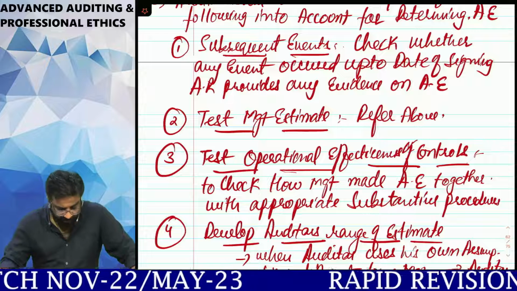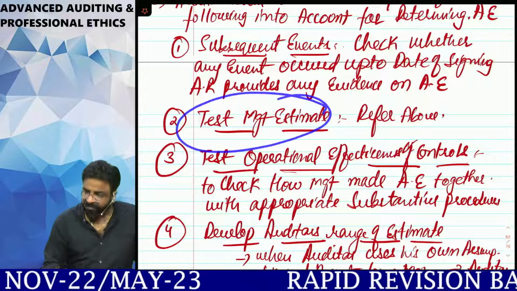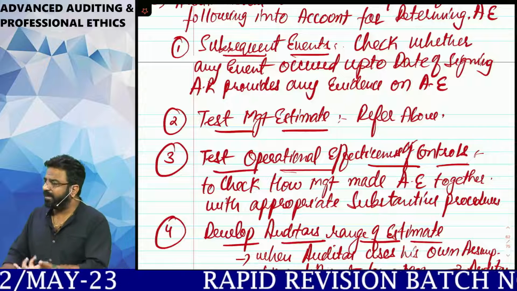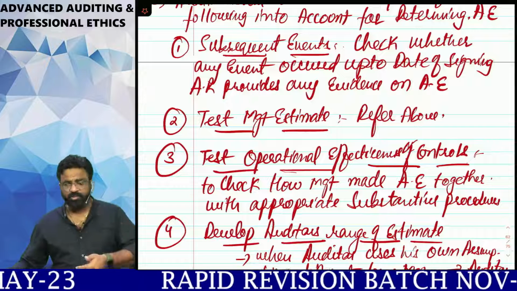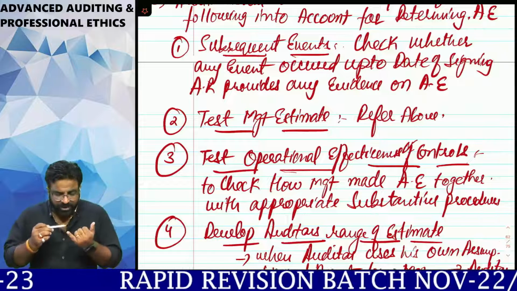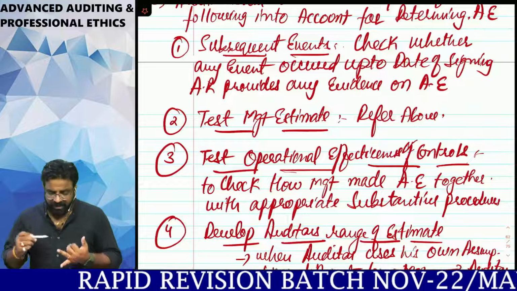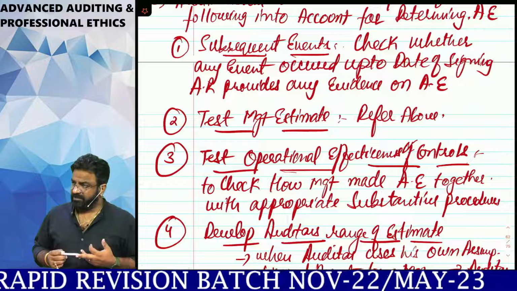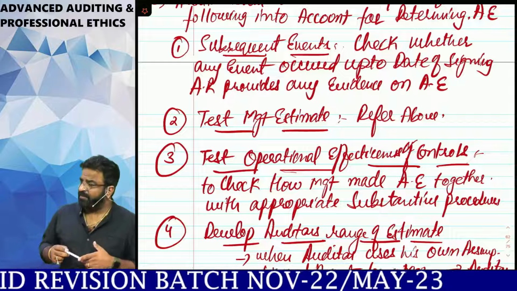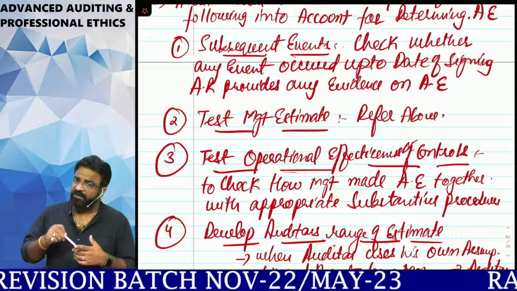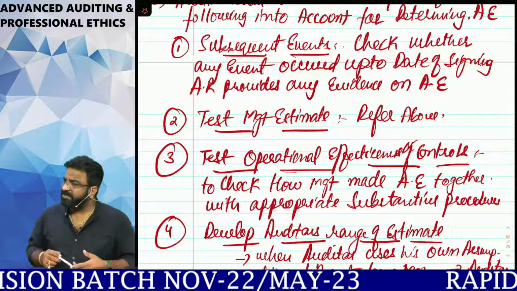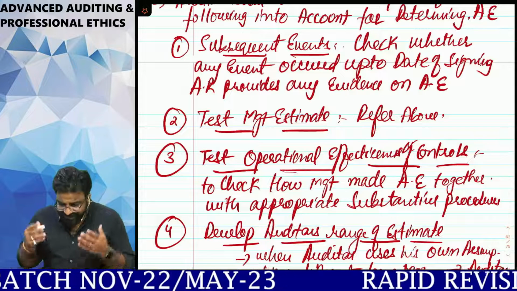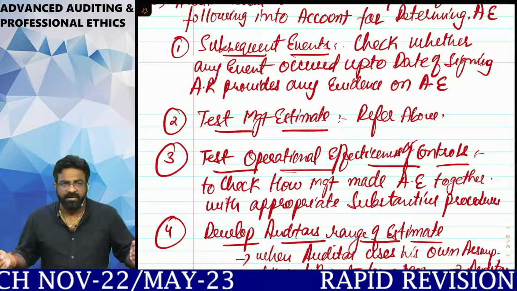Point number 1. Point number 2, test management estimate. Sir, how do we do the testing of management estimate? Like how you evaluate it? First you evaluate it, now you test it. So what are the tests we need to do? Check their methodology, check their relevant controls, check the assumptions they have taken, check whether they have taken the help of any expert or not. If they have taken the help of any expert, review the expert's expertise, review the expert's competence. All this is nothing but testing of their management estimate.